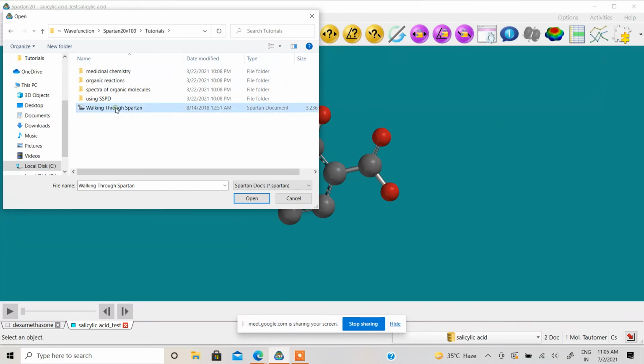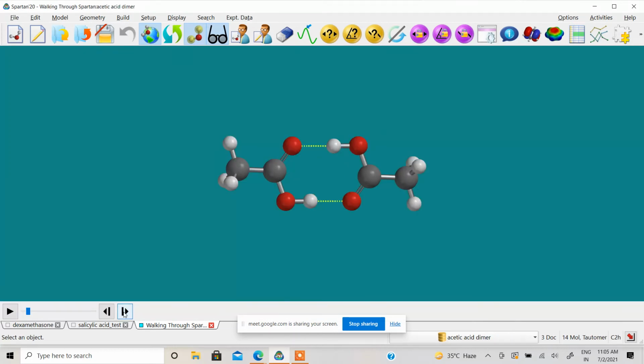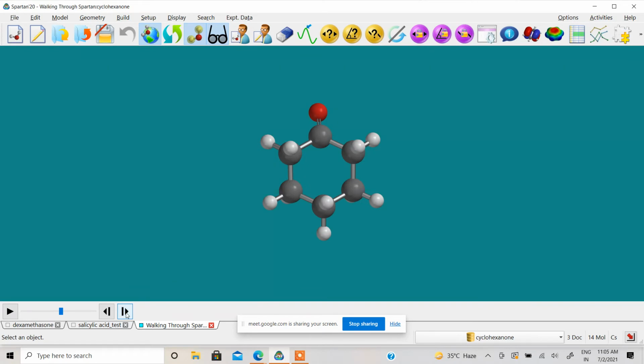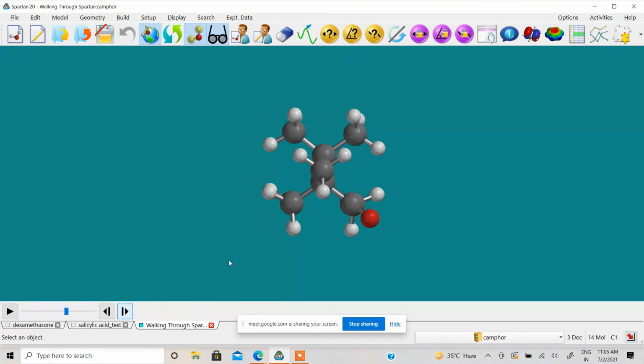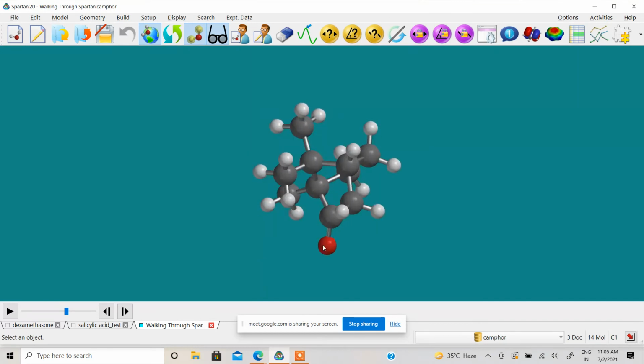If you click on this, you see a file loaded with a bunch of molecules in it: acetic acid dimer, propene, ammonia, hydrogen peroxide, acetic acid, water, cyclohexane, camphor. So the default calculation has already been done on these molecules.